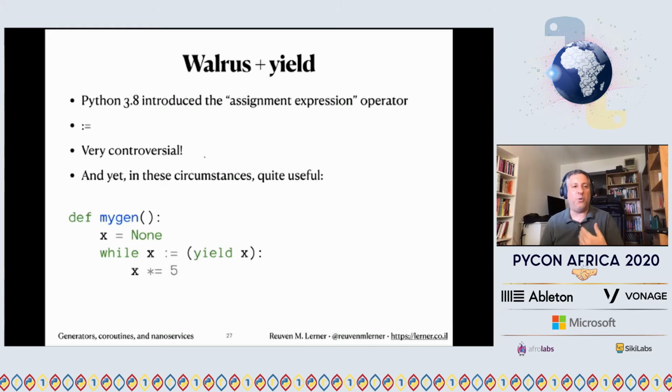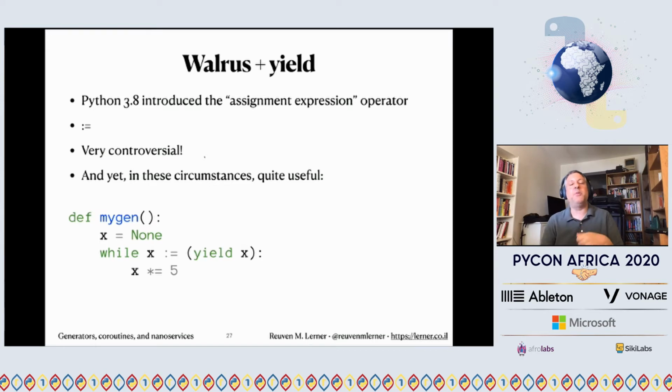Now, you might remember, or you might know, that when Python 3.8 came out, it introduced what was called the walrus operator, right? No one calls it the assignment expression. Everyone calls it the walrus, and you're not sure why it's called the walrus. Tilt your head about 90 degrees to the left, and you'll see it has eyes and tusks. And okay, fine. This assignment expression operator, the walrus, is one of the most controversial things I've ever seen in the Python world. It led to a whole lot of crazy discussion and anger and so forth in the Python world.